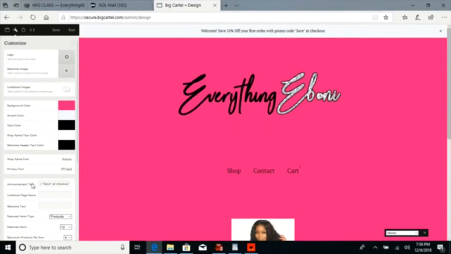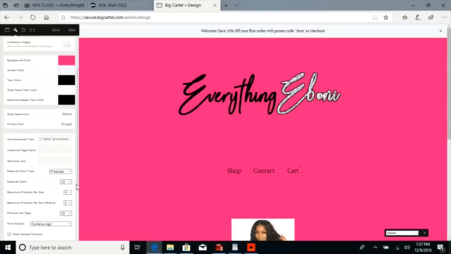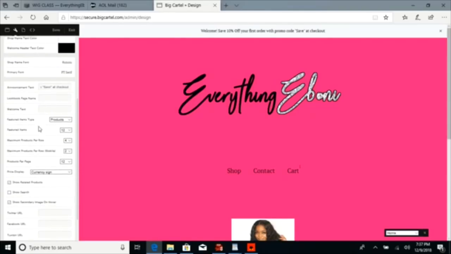All right, so if you want to add something there, if you have a lookbook page, you'll be able to add the name of the page here. Welcome text, you can add it here. All right, so let's just scroll down if we can. This little scroll bar is so skinny, it's hard to drag down. There we go. All right, so my picture down here,